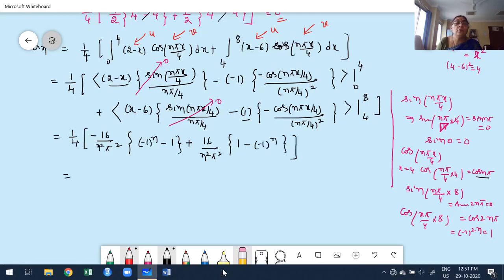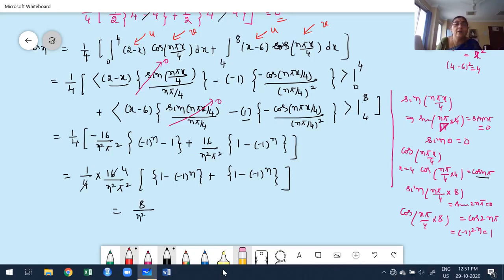From these two terms, what's the common factor? 16 divided by n square pi square is common. I'm going to take this sign inside. What we get? 1 minus of minus 1 to the power of n. I take the minus inside. Here 1 minus of minus 1 to the power of n. Now observe carefully. 4 is cancelled with this one. We get 4. But these two must be the same. Again we get 2 times 4, 2s are 8. 8 by n square pi square of 1 minus minus 1 to the power of n. This is my an.